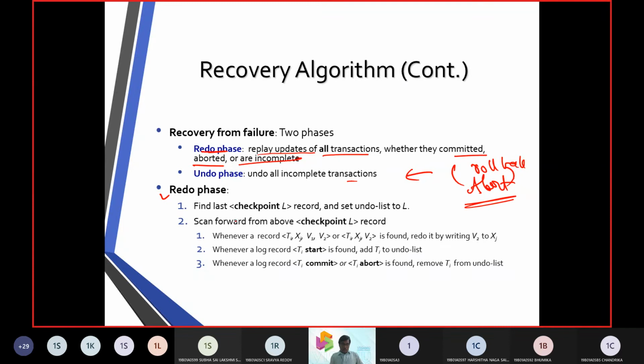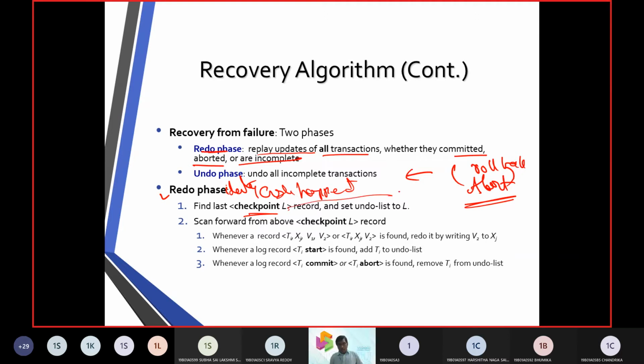So now we will be finding out the checkpoint here. At what point did the crash happen? We need to identify at what point the crash has happened.